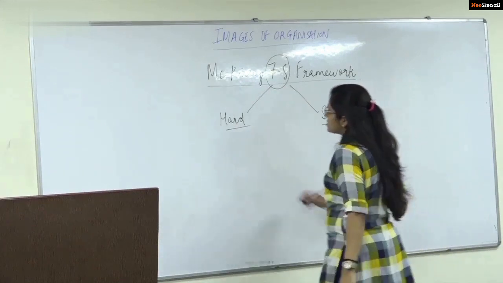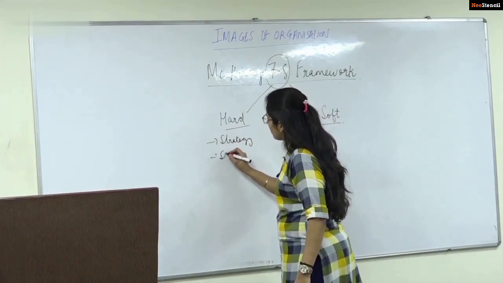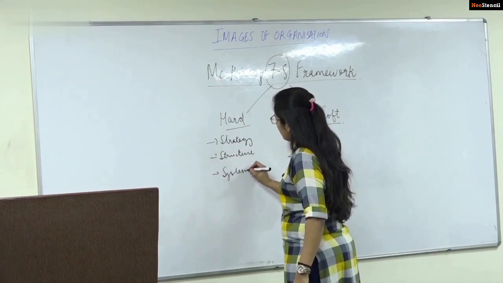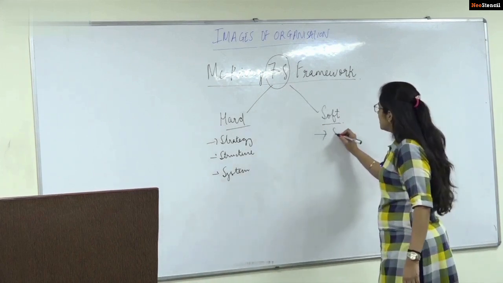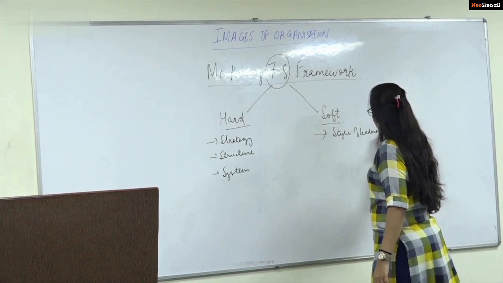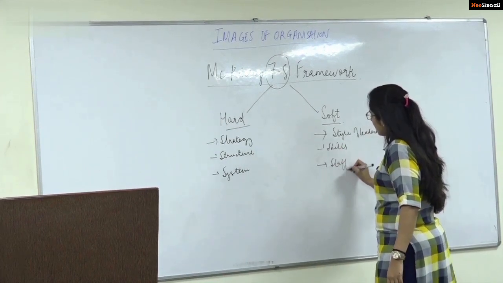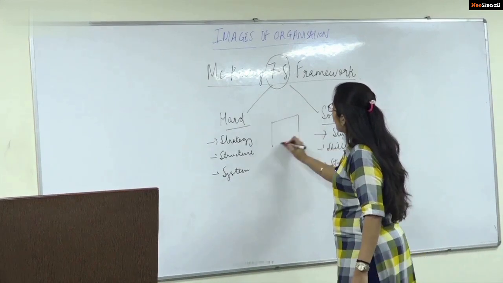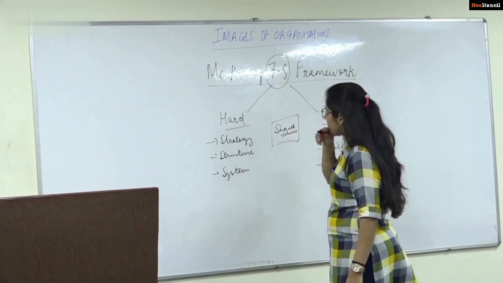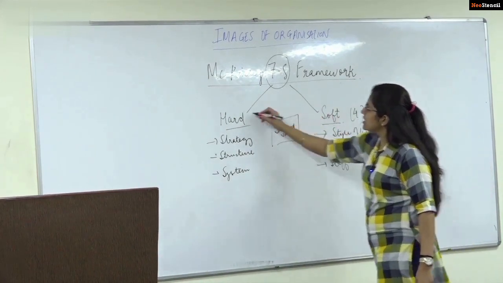What stands here? The strategy, structure, system. What stands here? Style of leadership, skills, staff, and at the center, here we have the shared values. Fine. So we have the hard elements, the soft elements. These are 4 in number, these are 3 in number.